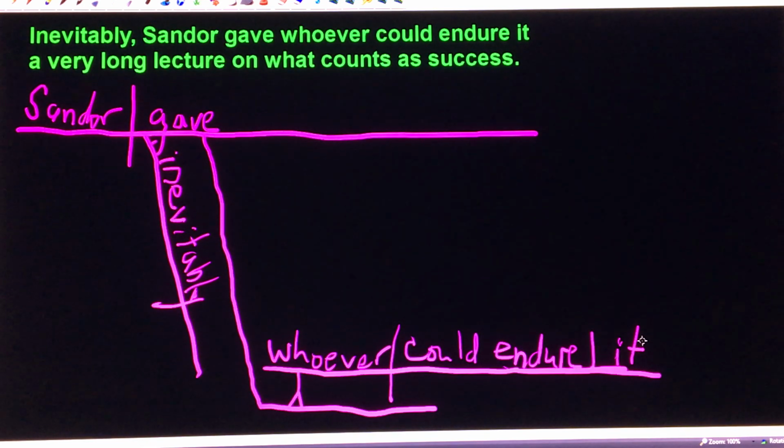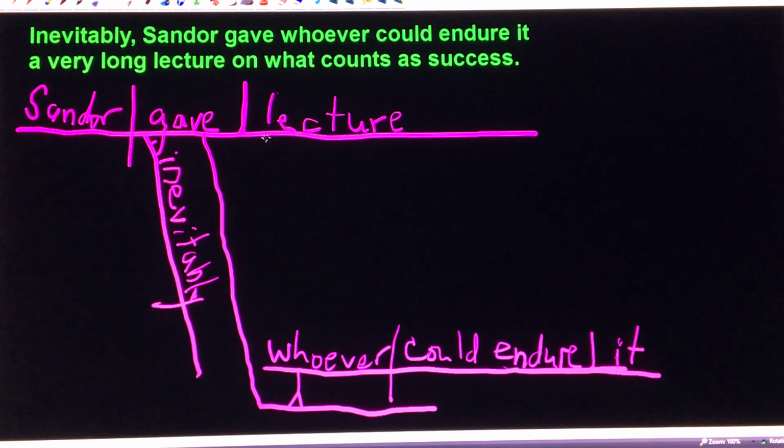So what we have now so far is Sandor inevitably gave whoever could endure it. And we've already said that you can say what got given. That means there's a direct object up here for gave. And it's a very long lecture on what counts as success. And that boils down to lecture. Which lecture? A lecture. What kind of lecture? A lecture on what counts as success. So lecture is therefore the noun that everything else is modifying.